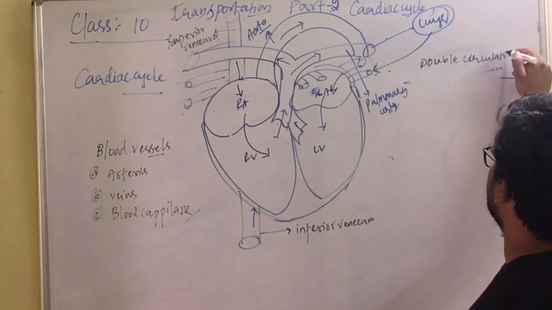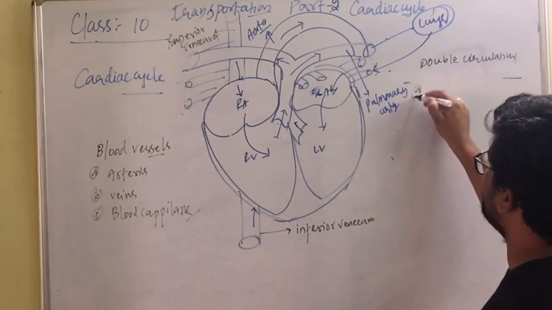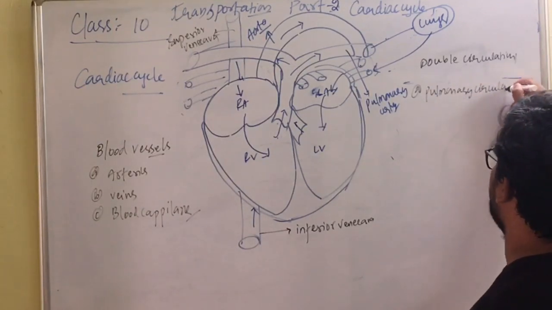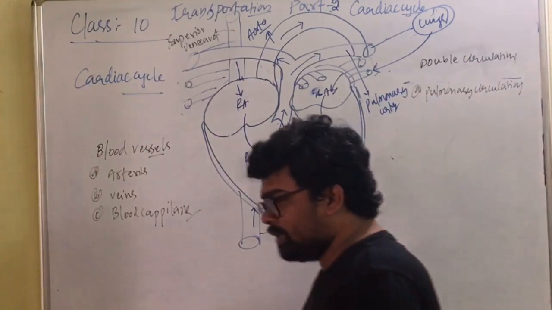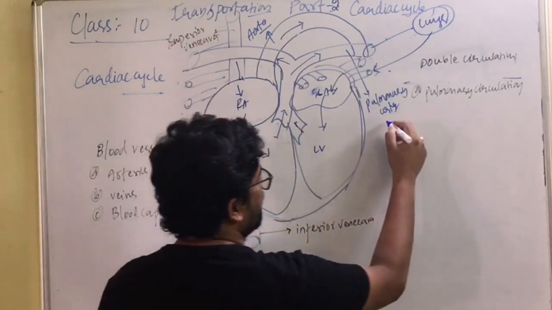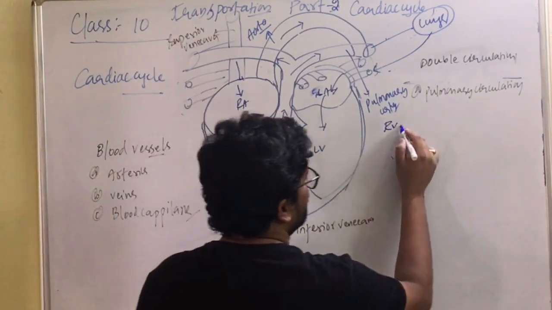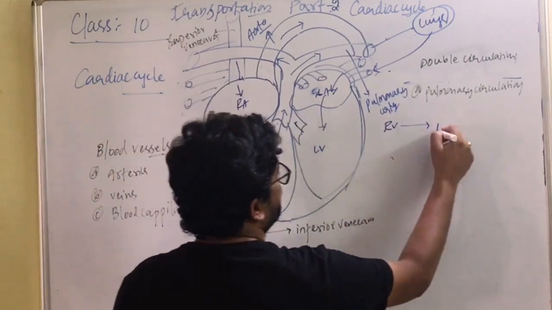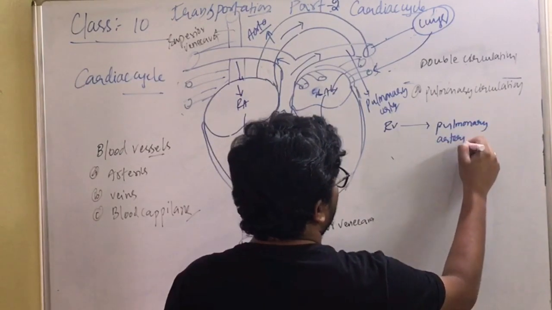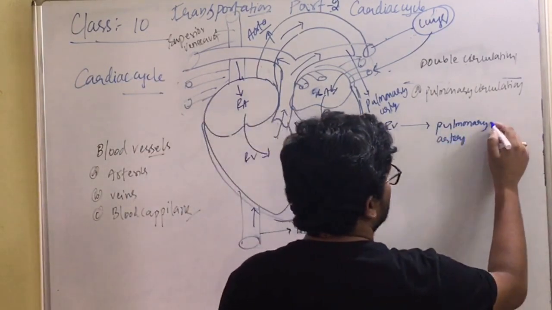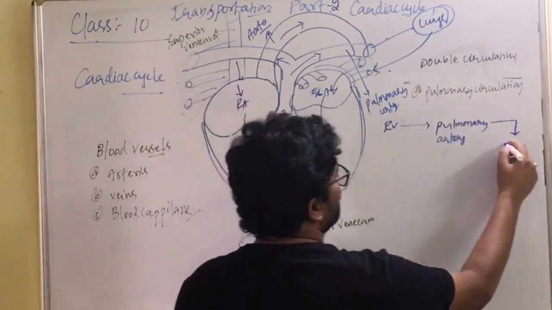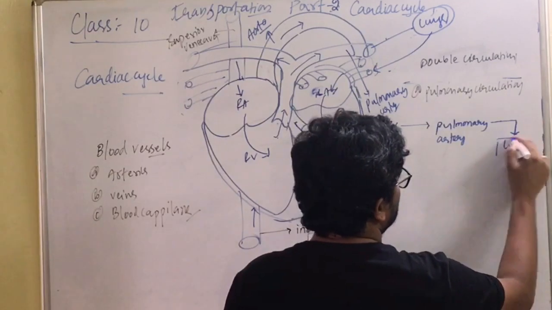So double circulation can be studied in two categories, one as pulmonary circulation, reaching blood to the lungs, and the other as systemic circulation. So let us study what is pulmonary circulation. Pulmonary circulation starts with the right ventricle. The blood from the right ventricle is sent by the pulmonary artery to the lungs. The pulmonary artery carries deoxygenated blood from the right ventricle. The pulmonary artery sends the blood to the lungs for oxygenation.